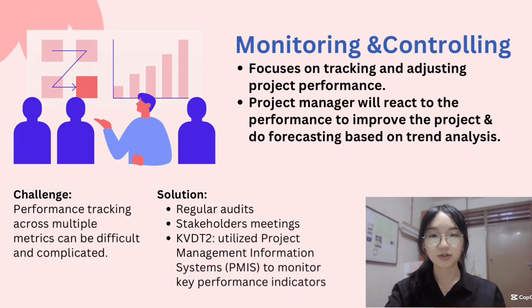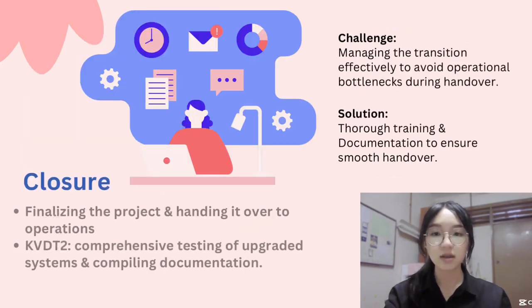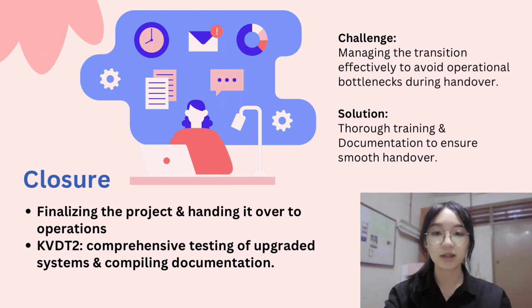Next is monitoring and controlling. This phase focuses on tracking and adjusting project performance. The possible challenge is tracking performance across multiple metrics, which can be complicated. Therefore, regular audits and stakeholder meetings are important to ensure quality across construction sites and keep everyone aligned. For example, the KVDT2 project utilizes a Project Management Information System (PMIS) to monitor key performance indicators such as budget adherence and milestone achievement.